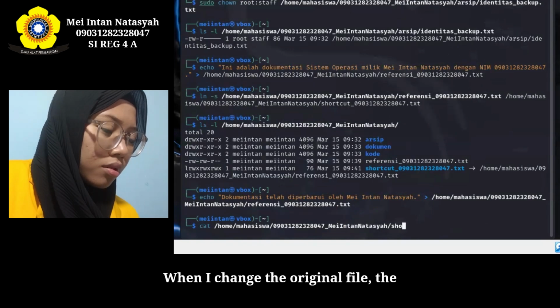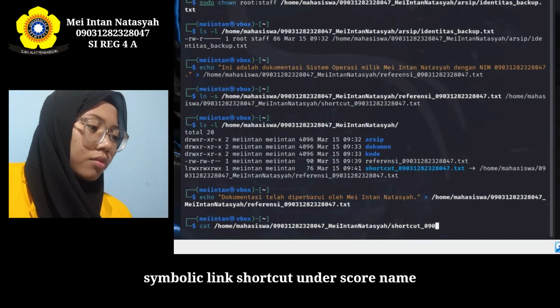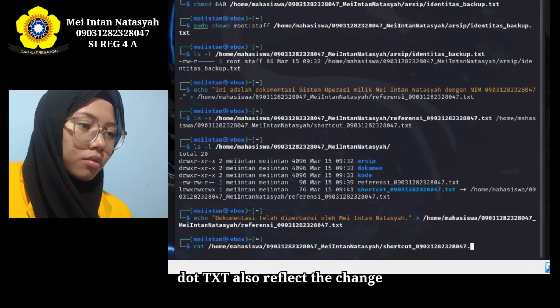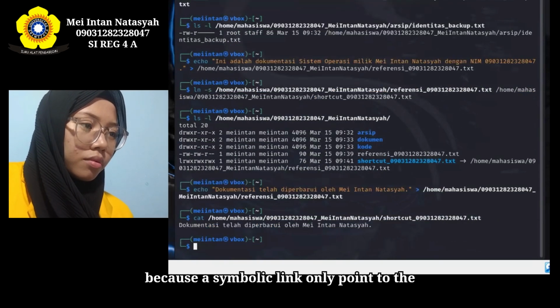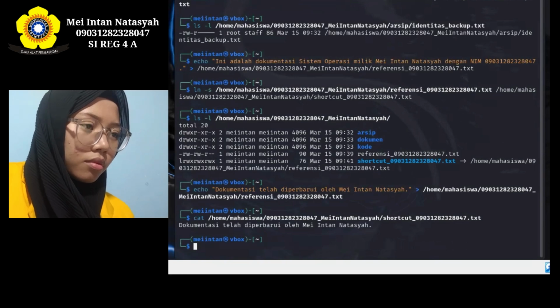When I change the original file, the symbolic link shortcut_nama.txt also reflects the change because a symbolic link only points to the original file.